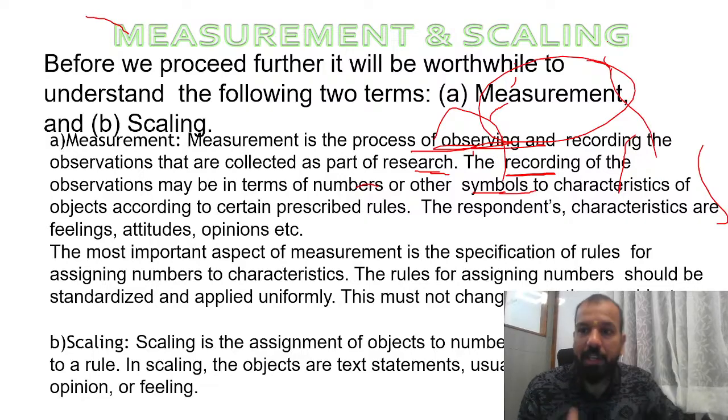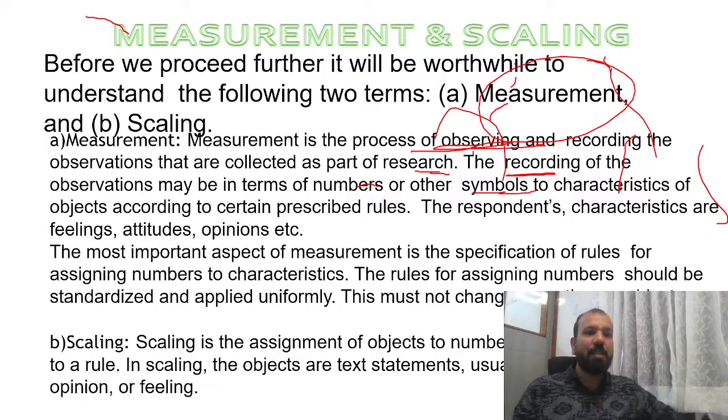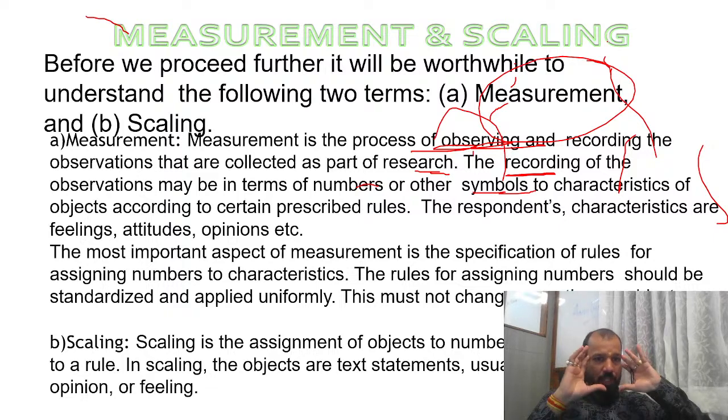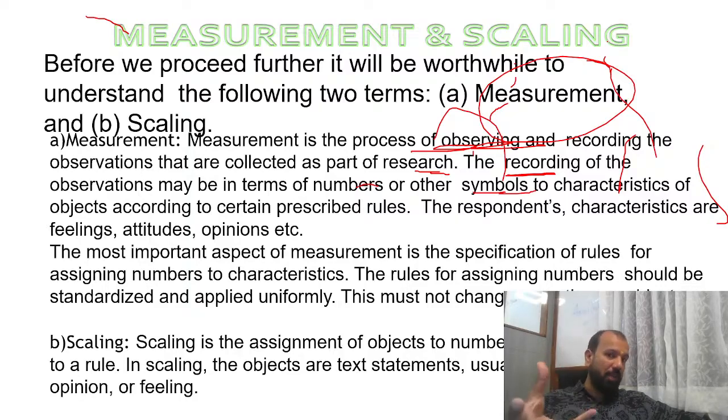The respondent characteristics are feelings, attitudes, opinions. The most important aspect of the measurement is the specification of the rules for assigning numbers to characteristics. So you just need to understand: suppose you want to see the attitude, the perceptions or opinions of ABC, clear? Then how will you measure the attitude or the opinions?